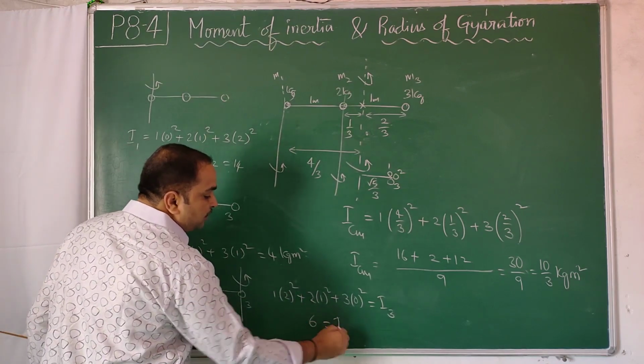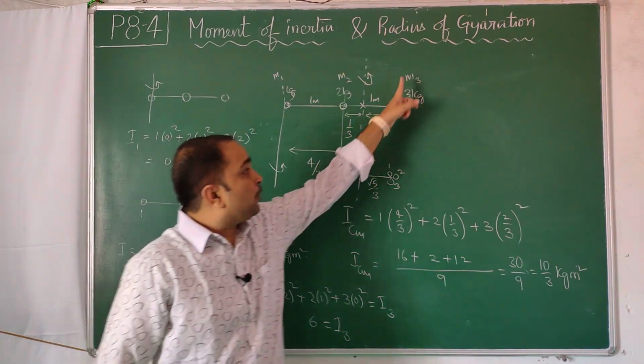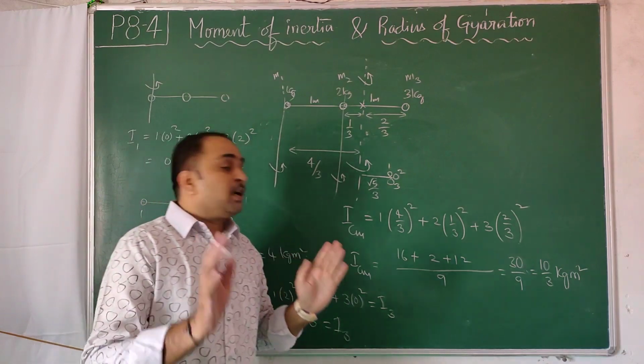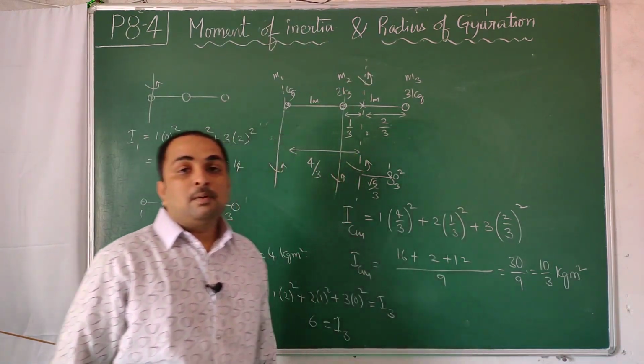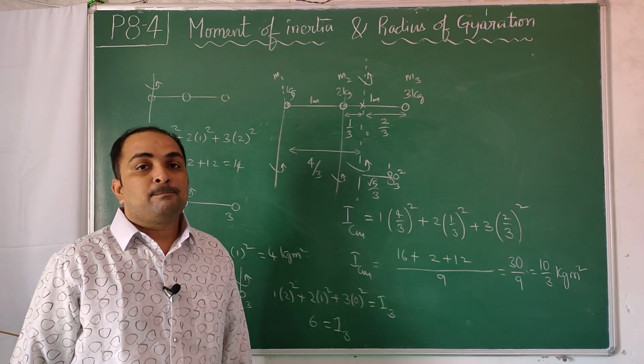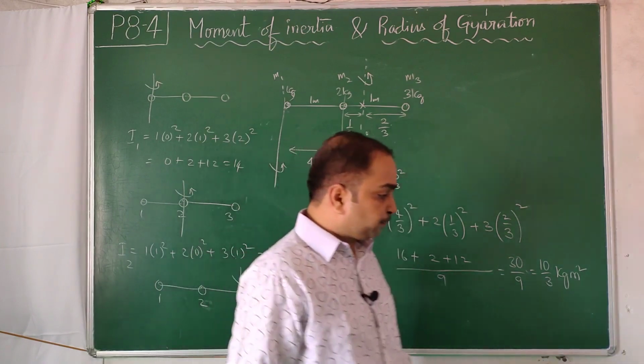I3 is 6, which is also more. So whether you rotate about this axis, this axis, or this axis, the moment of inertia comes out lowest about the center of mass axis, compared to any other axis.